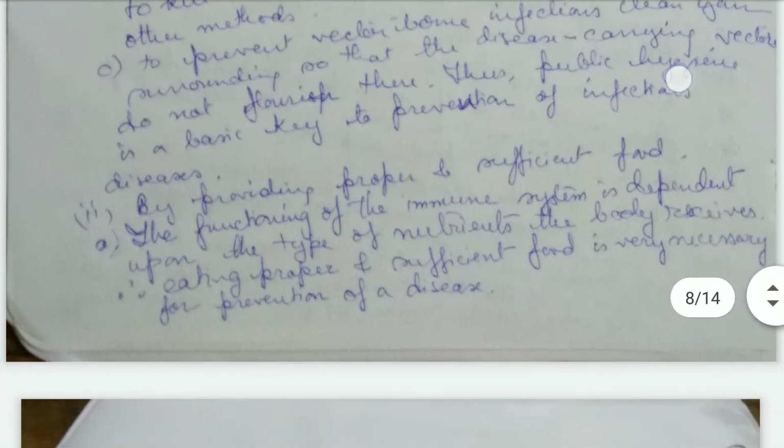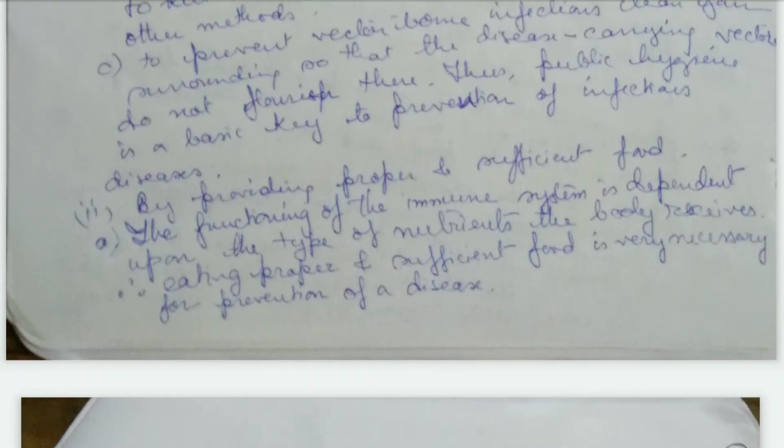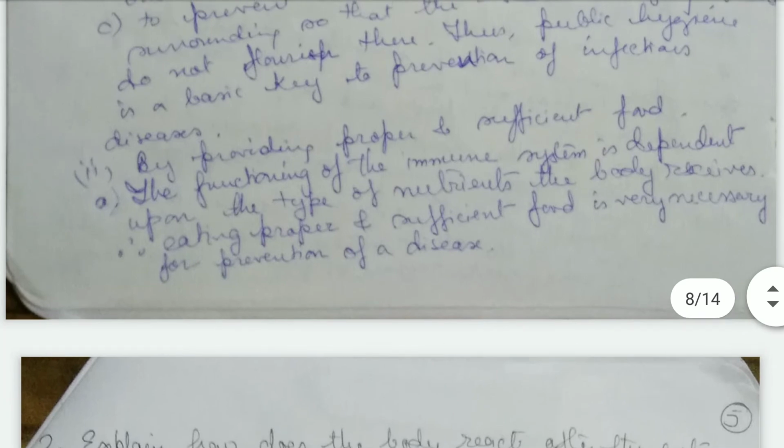Then, we should take proper and sufficient food, that is, a balanced diet. Okay, we can improve our immune system. By proper nutrients, by following a balanced diet, we can build up our immune system stronger, so that we can avoid these infections. Our body is able to fight these infections back. Therefore, eating proper and sufficient food is necessary for prevention of diseases.